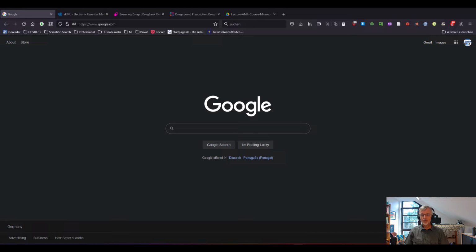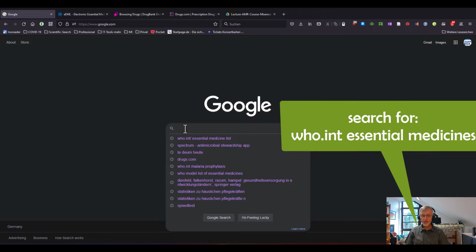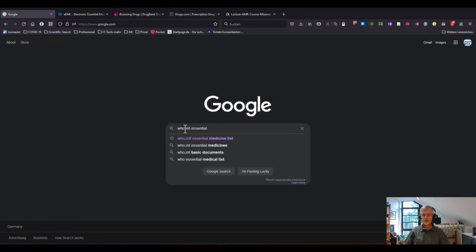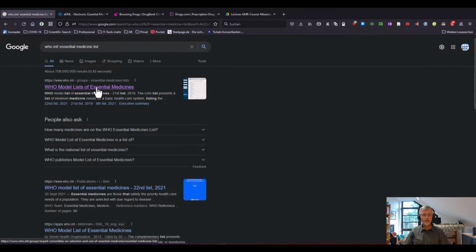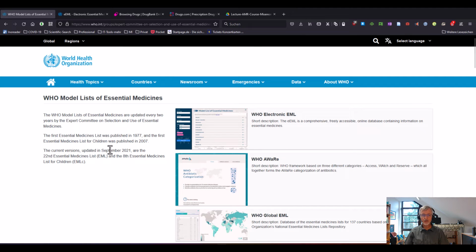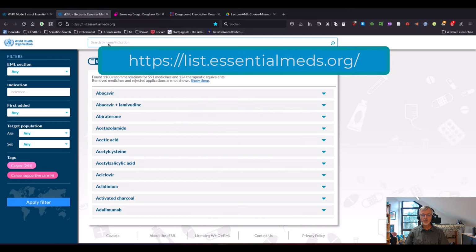Here I am in my Google search engine and I type in, and I recommend to look for, essential medicine list. Okay, here is the search, and this leads me to the essential medicine website. I get information about the model list of essential medicine, but the database is also on a separate website. So I click on this link and I'm guided to the model list of essential medicine.